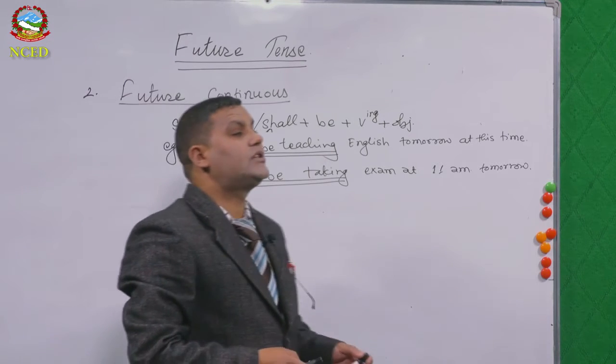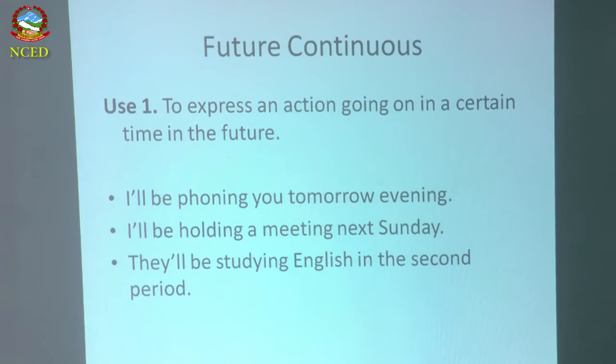In which situation that we have to use the future continuous tense. Let's see. Please, you have to follow 2-3 rules about the future continuous tense. Let's see number 1. Use number 1 to express an action, work, function going on in a certain time in future. Going on. That you have to know, going on. If it will be taking place in the future, then you have to use this structure.